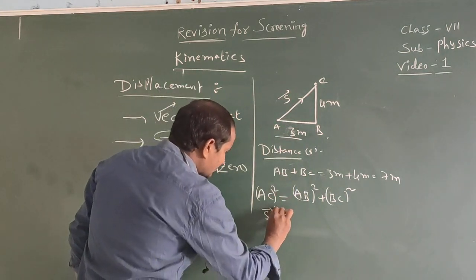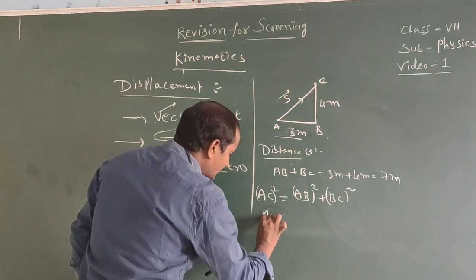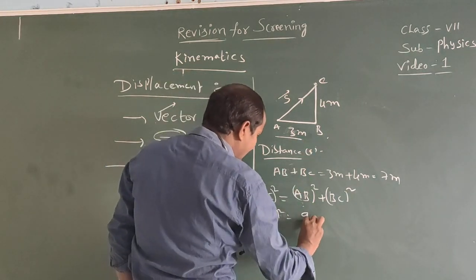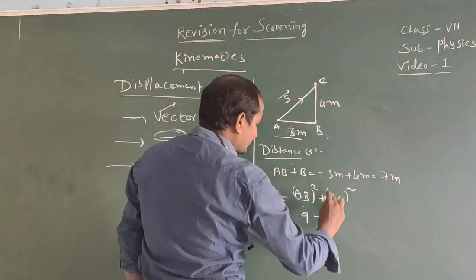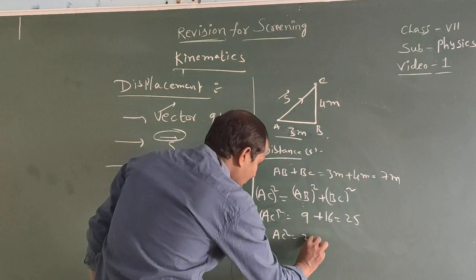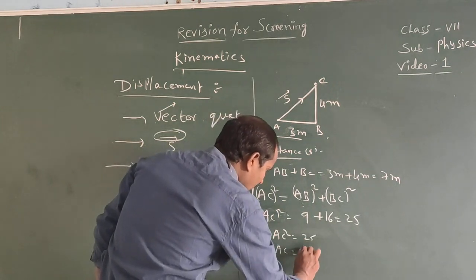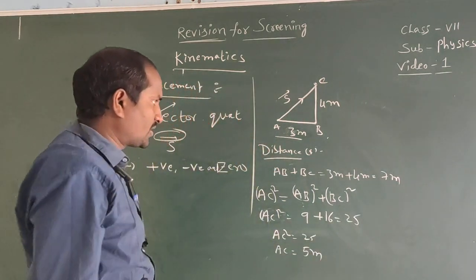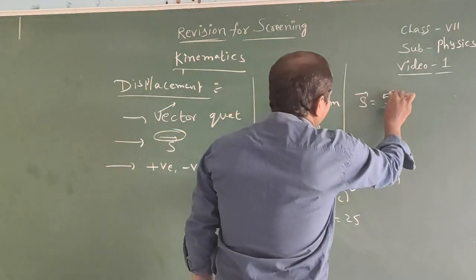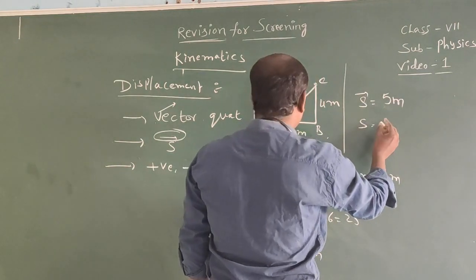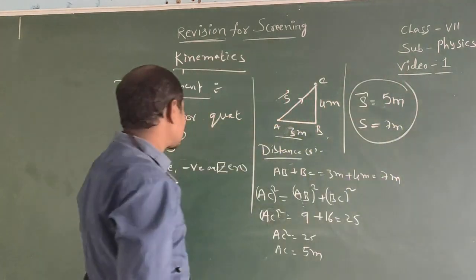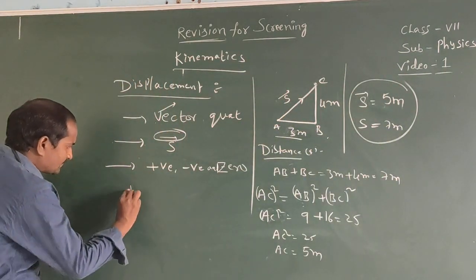So displacement square, AC square, equal to AB, how much here? 3 square is 9, plus BC 4 square is 16, that equals 25. So AC square equal to 25. Therefore AC equal to 5 meters. That means displacement is equal to 5 meters and distance equal to how much? 7 meters.